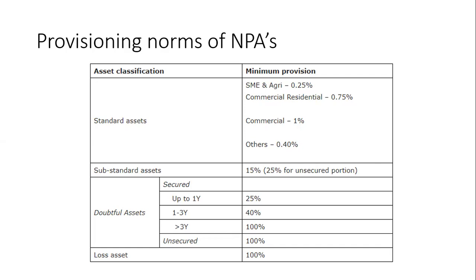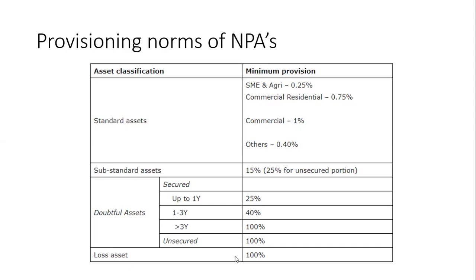So while reading the question, you have to find out whether it is a secured loan or unsecured loan. And if it is unpaid till first year, up to 1 year, then 25% provisioning. If it is a secured loan not paid from 2 years, then provisioning of 40%. And if it is not paid till 3 years, more than 3 years completed, but the borrower is not paying a single rupee, then 100% provisioning has to be done.